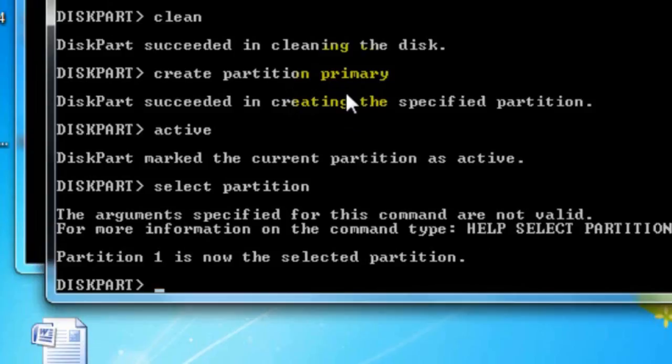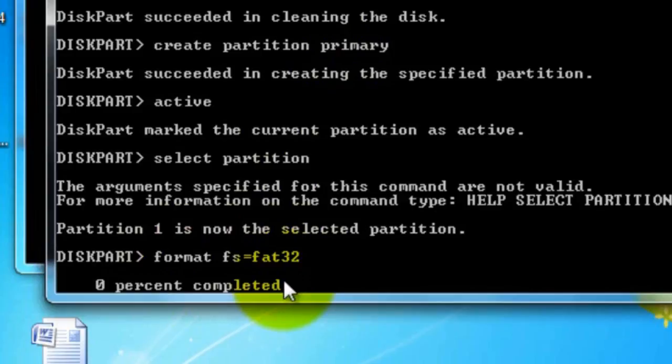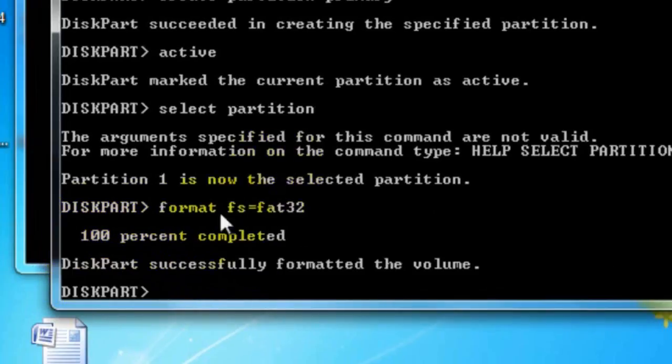Now format the partition. Here you type the format command, making sure the file system is the same, and press enter. Sometimes you have to wait while it formats. Now it's 99%, and now 100% complete, and the volume was successfully formatted.